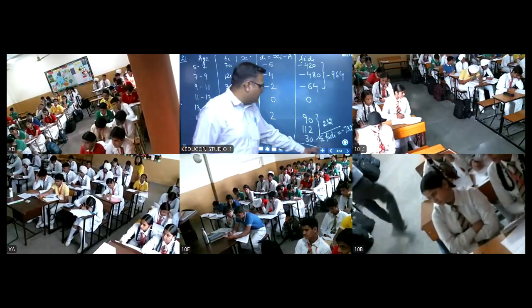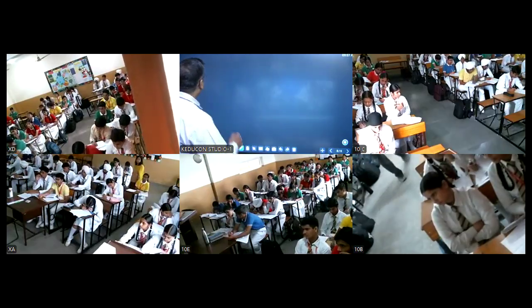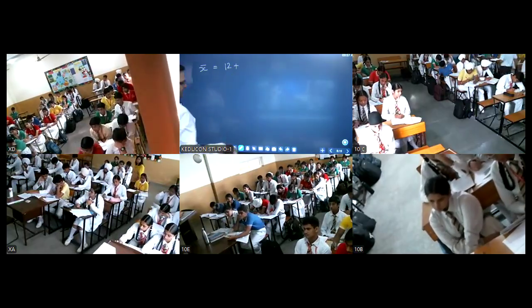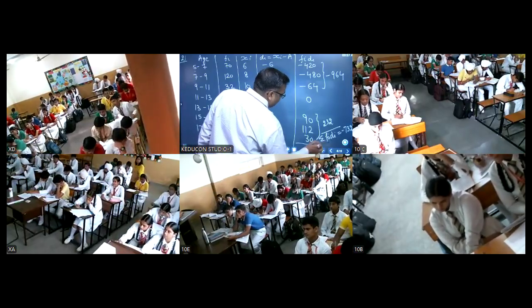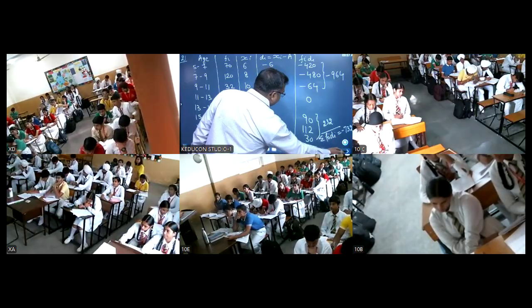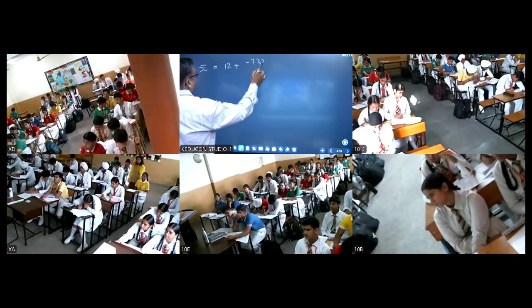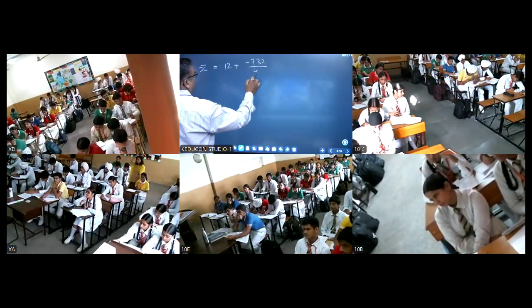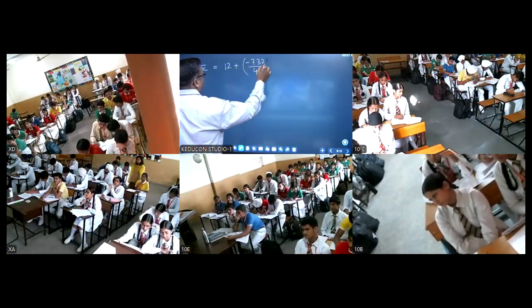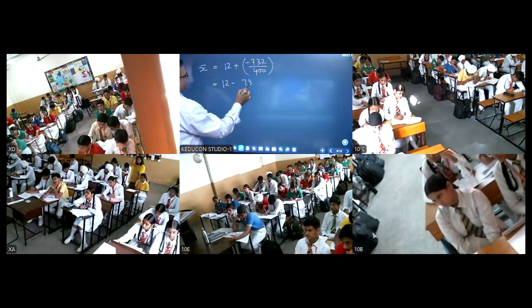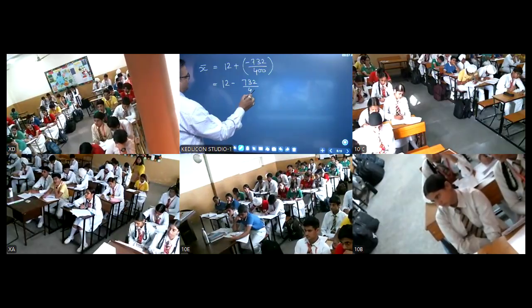So now we have to calculate the mean. What will be the mean, students? 12 plus, that is minus, I have the minus sign. Minus 732 over 400. Right? So solve this: 12 minus 732 divided by 400.